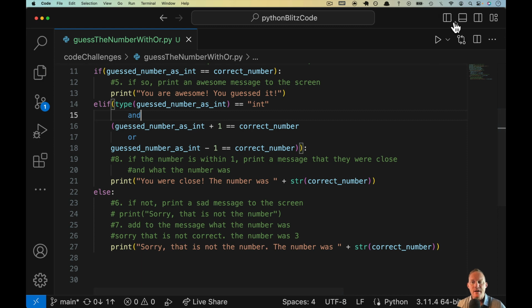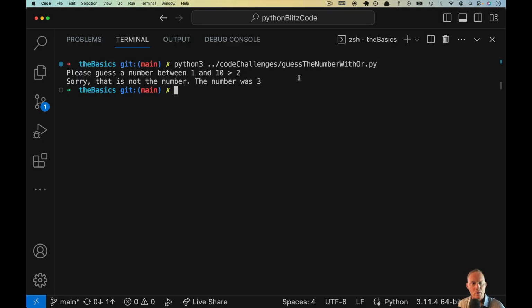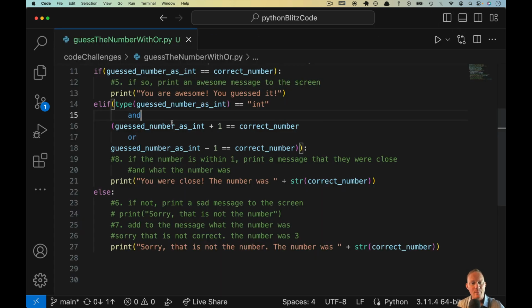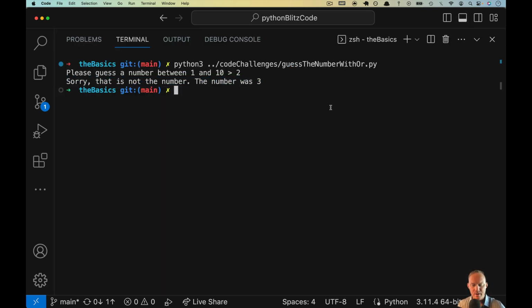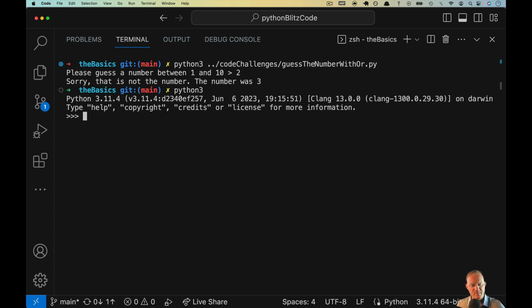So let's run this. I'm going to put in 2. Okay, and it failed. This is the else response, and we don't want that. So what happened here? Well, this is not how Python responds with type. If I jump into a Python prompt, you don't need to do this, and I set x equal to 3, and then print type of x, this is what it kicks back.